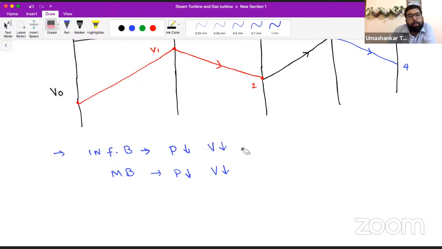So the fixed blade is acting as a nozzle in which pressure decreases and velocity increases, and in the moving blade, pressure reduces and velocity also reduces. Now someone will say, sir, is it working like a diffuser? No. In a diffuser, the velocity decreases and pressure increases. So this is not happening. In the moving blade, both pressure and velocity are decreasing.